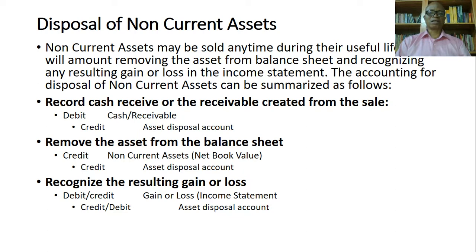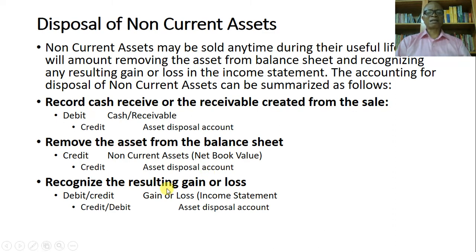Now let's go to the final concluding part. Disposal of non-current asset. Non-current assets are not meant to be sold ordinarily, but nothing says that an entity could not sell its own asset.